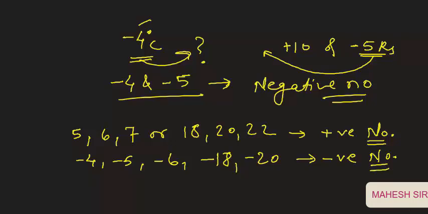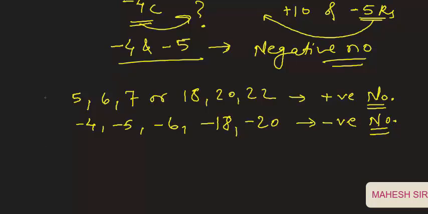Now these are the positive numbers, these are the negative numbers, and here I am writing one more number, that is 0. This 0 is neither a positive number nor a negative number.